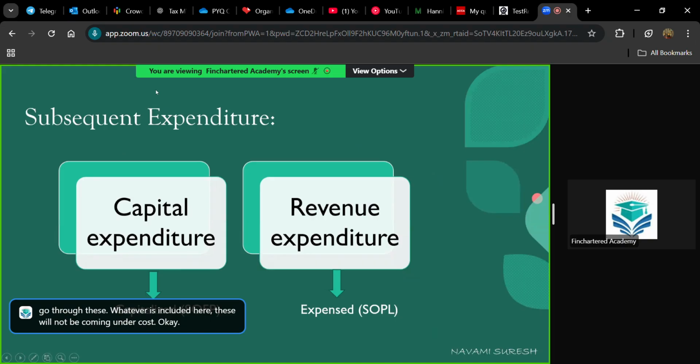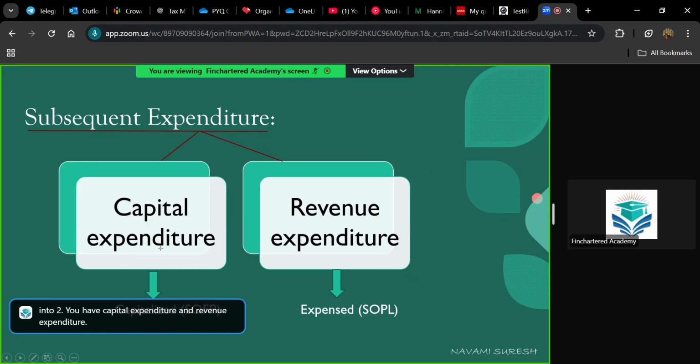Now, initially, you will be recording in the journal entry at the cost. The asset will be recorded at its cost. But subsequently, when you are preparing the statement, what is the subsequent expenditure? Subsequently, you can classify the value of asset into two. You have capital expenditure and revenue expenditure.